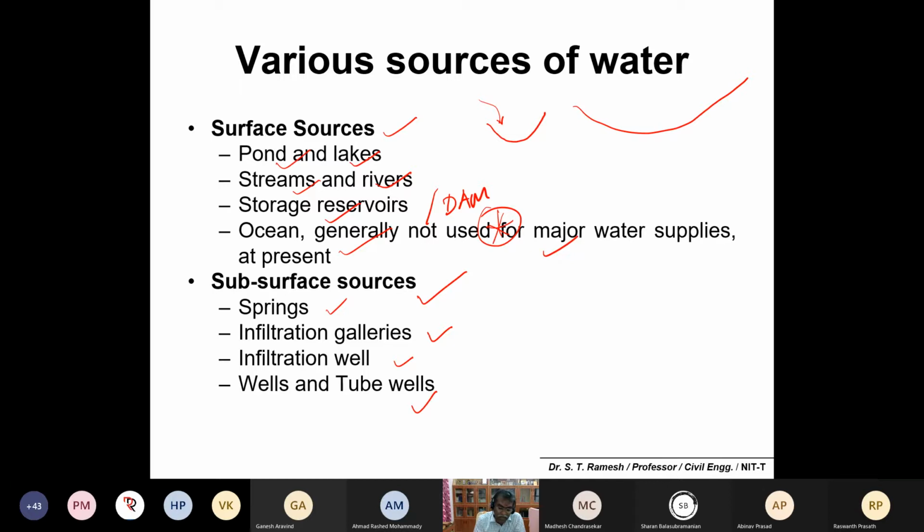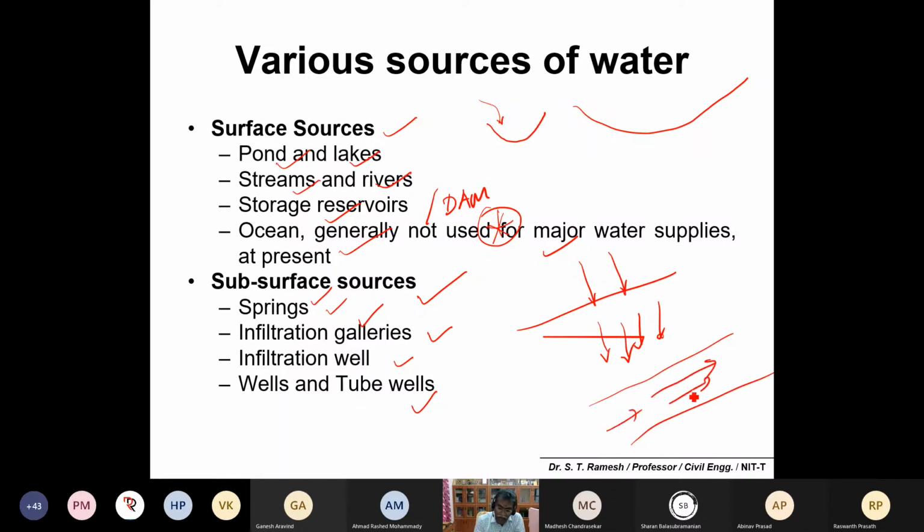Okay, yes. Subsurface: the rainfall falls onto the ground, and a portion of the water will be percolated or infiltrated through the subsurface soil. Okay, so that can be taken through a spring, and those who are in North India would be familiar with springs, infiltration galleries. Okay, so a river may be somewhere here, and it may have a lot of water.